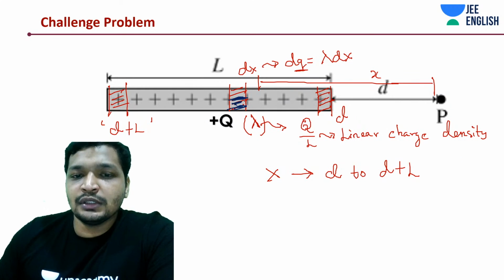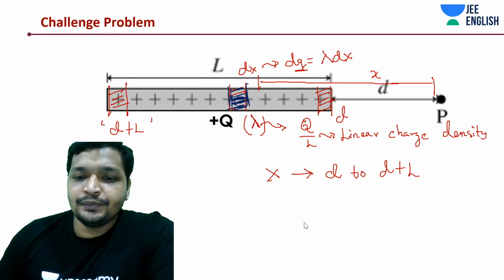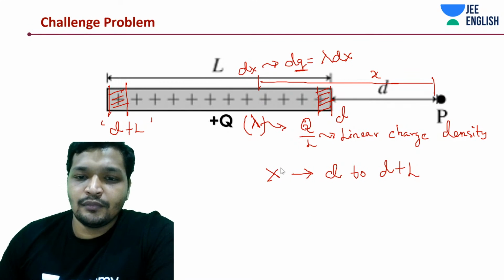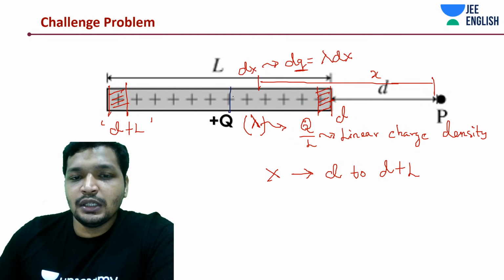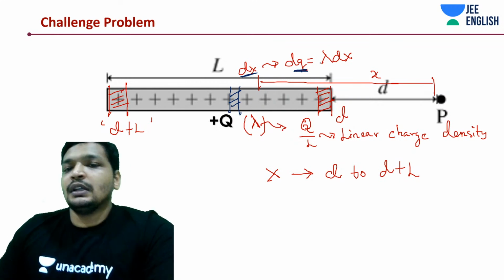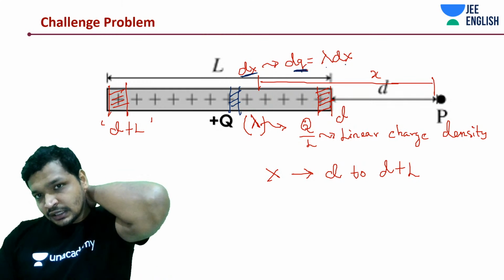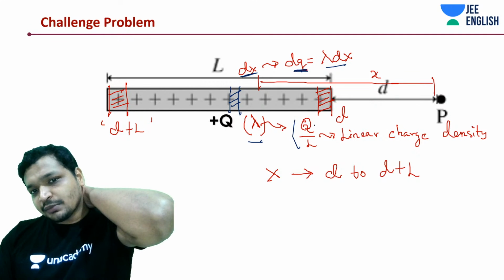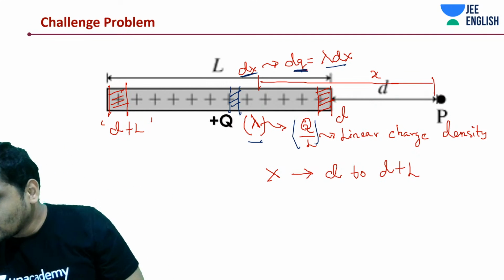This is a unique element. This dx has dq charge, which is nothing but lambda into dx. What is lambda? Linear charge density, which is nothing but q by l. We'll substitute this there.